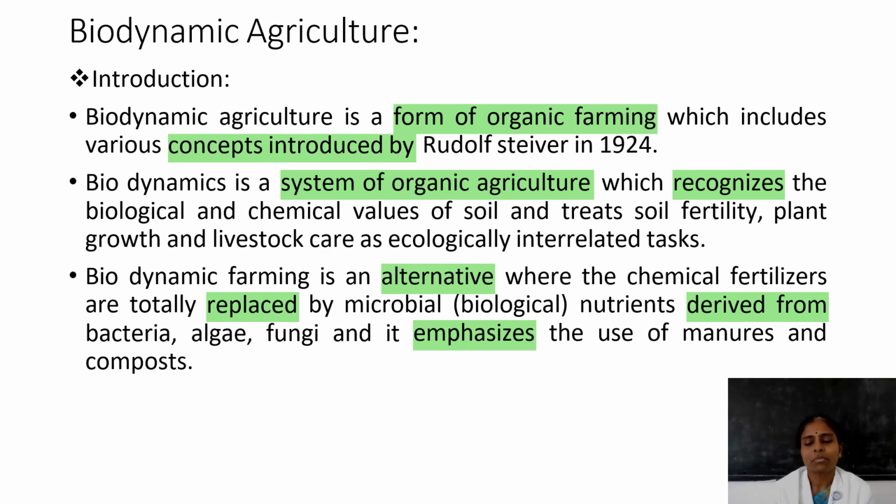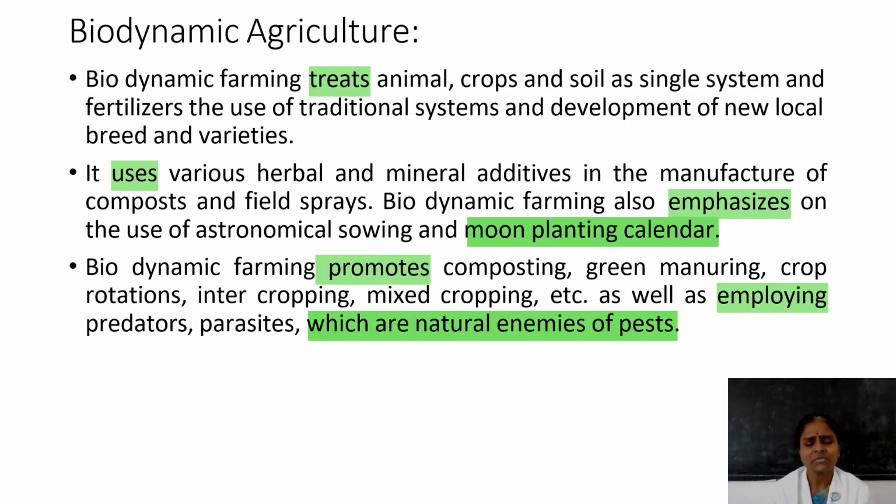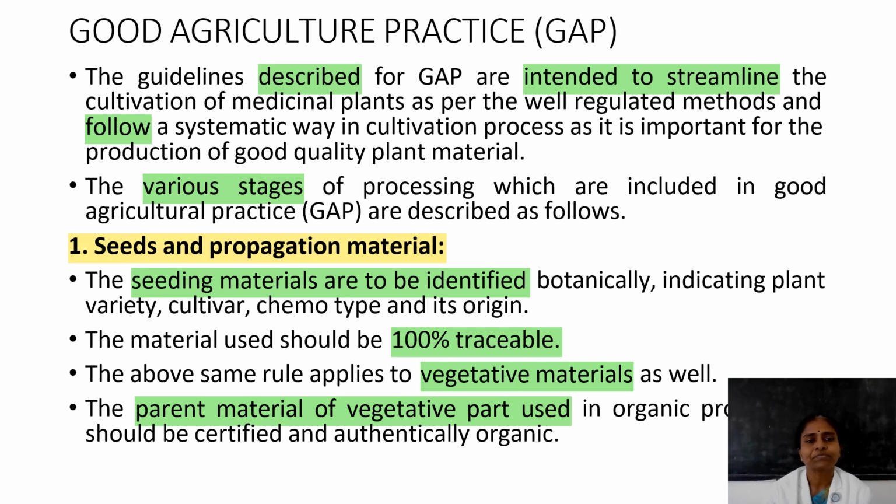This is a good introduction to biodynamic agriculture. Then in the manufacture of compost and field sprays, they are using various herbs and mineral additives. Then in biodynamic agriculture, they are promoting green manuring, composting, crop rotations, intercropping, mixed cropping. As well as they are employing predators and parasites, which are considered natural enemies of pests. These are the ways followed in biodynamic agriculture.